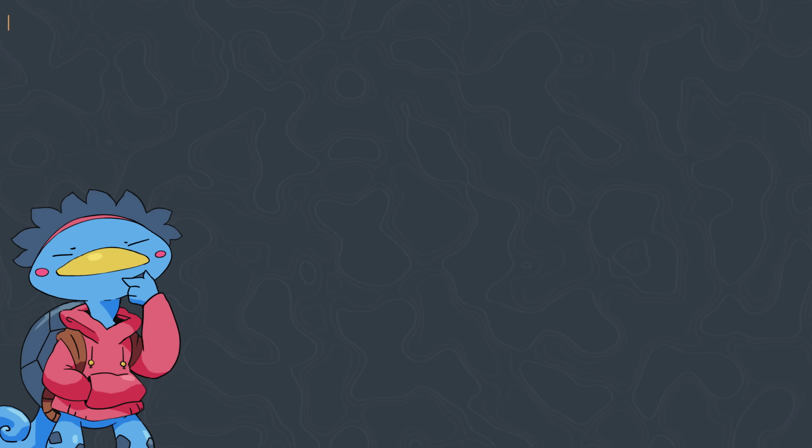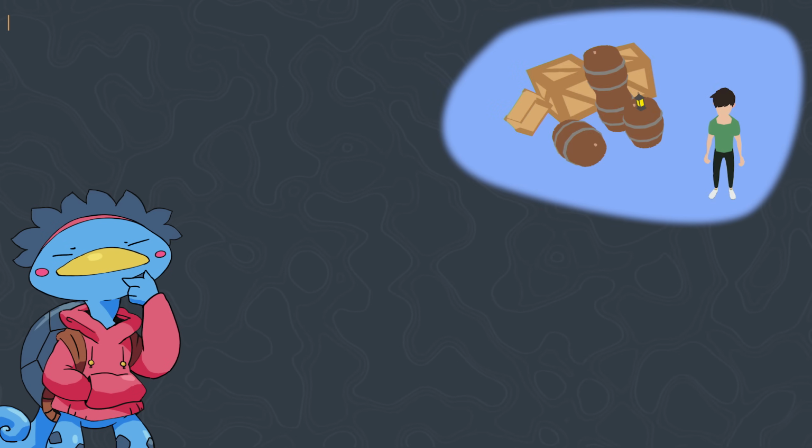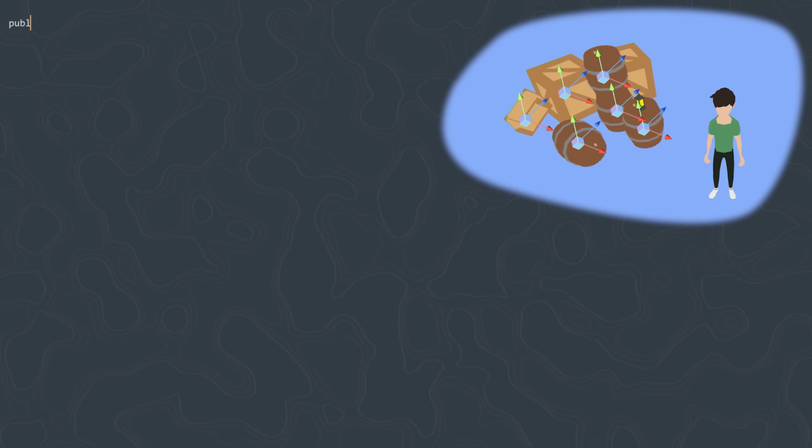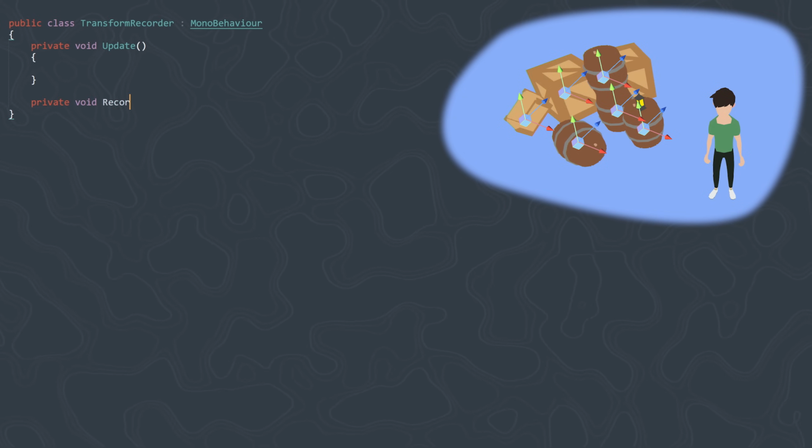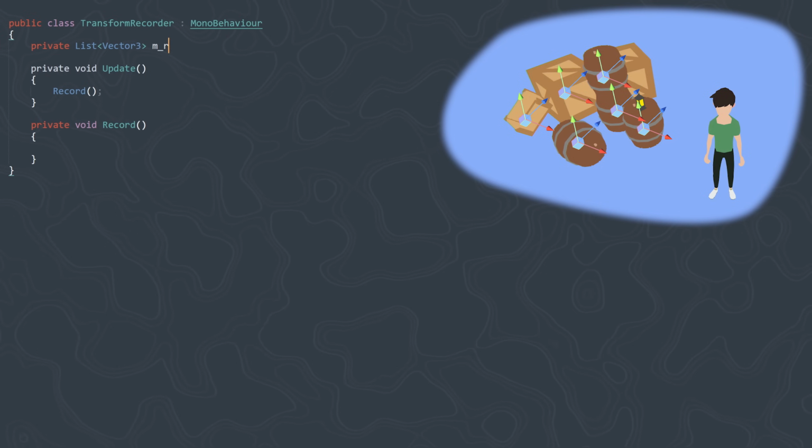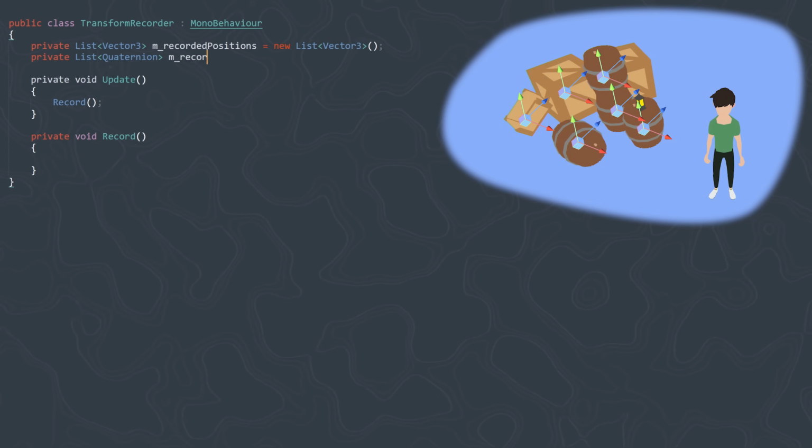The first thing we'd want to do next is to record what happens during gameplay, and the most obvious thing to start with is the position of dynamic objects. So let's start by implementing a transform recorder that would hold the information of position and rotation of a single object for every frame of the game. This way, we can stick it on any game object and record the transform properties.